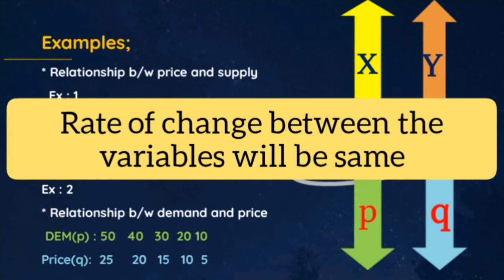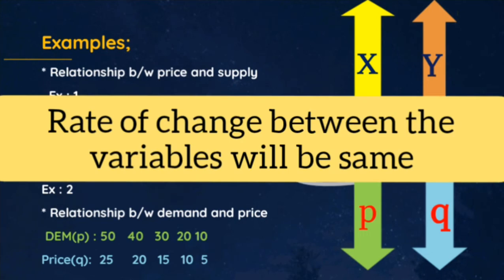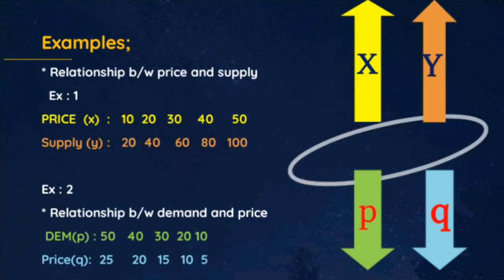When we look at the figures of price, we can see that the price increases from 10 to 20, 20 to 30, 30 to 40, 40 to 50. And when we look at the figures of supply, we can see the movement of 20 to 40, 40 to 60, 60 to 80 and 80 to 100. So in both these variables, the rate of change between the variables is the same. That is the important particularity of perfectly positive correlation.